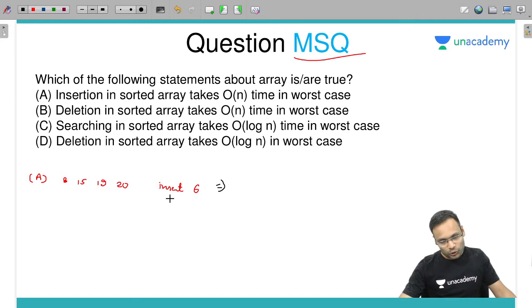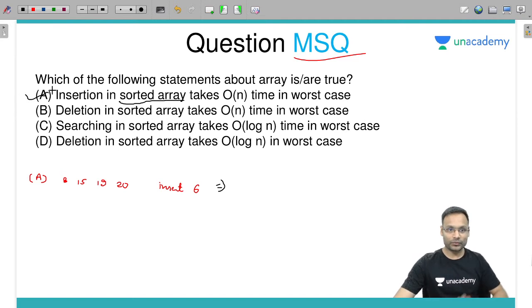First 20 you need to shift to the next index, then 19 here, then 15 here, then 8 here, so that you can insert the smallest element here. So in the sorted array, insertion may take big O of n time. Option A is correct. Deletion in sorted array takes big O of n time. Yes, that is also true. Worst case complexity of deletion in sorted array is, of course, big O of n time.